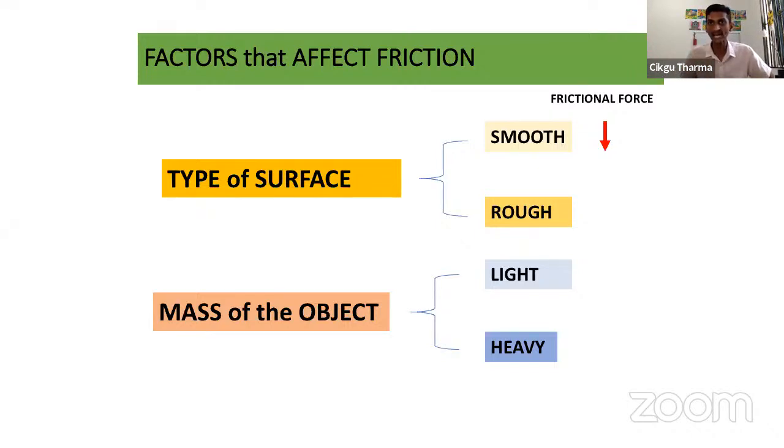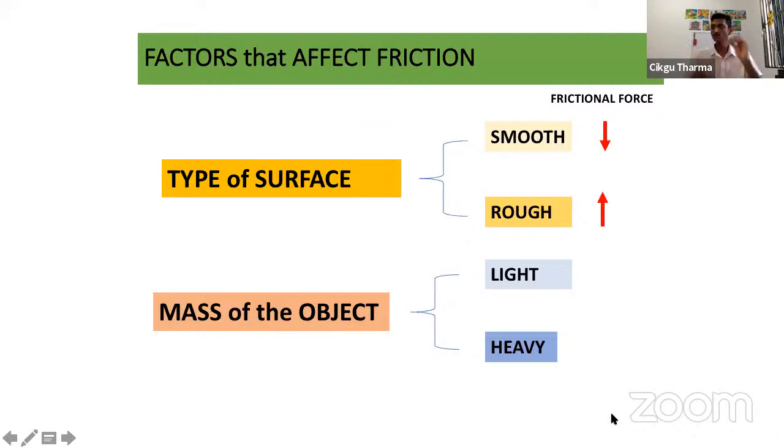So please draw the arrow. A smooth surface will produce a less frictional force. But a rough surface, rough means kasar, will produce a greater frictional force. So it will be easier for the toy car to move on a smooth surface because the opposing force is lesser. The frictional force will be lesser. Please remember.